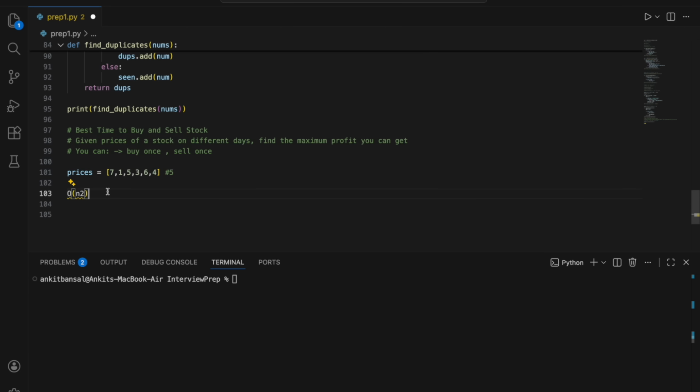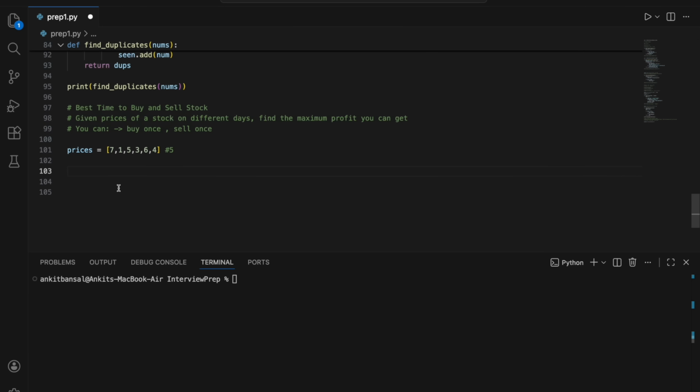As I said, most of the time we'll be doing this. Brute force will look like O(n square), easy, and then there will be some trick to get to O(n). Okay, and it comes with practice. Don't think that if you are not able to solve this question at once, you will not be able to crack interviews. No, if you solve some 50 or 100 questions, in your interview the same patterns will keep on coming, right? So practice a lot. You can practice on namastesql.com as well. I will show you later, but for now, let's solve this question.